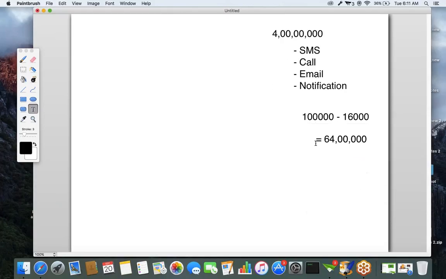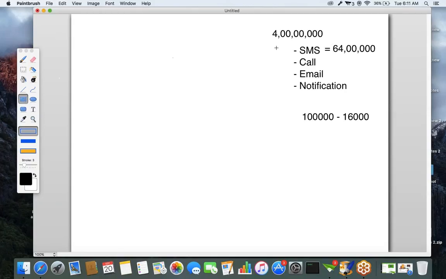For sending an SMS to these 4 crore people, we have to spend 64 lakh. Really, will Amazon get that much profit from sending one SMS? If you send a message to 4 crore people, how many people will respond? Hardly 100 or 150 members will respond. Correct or not?